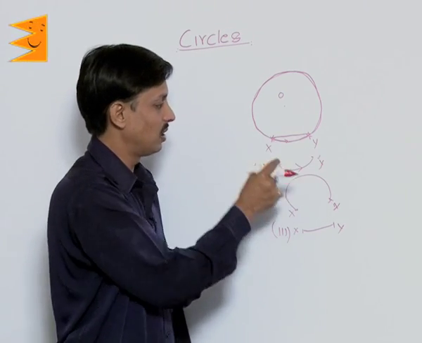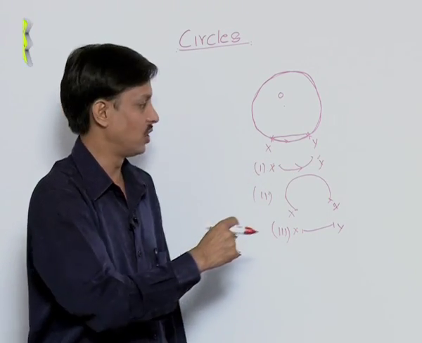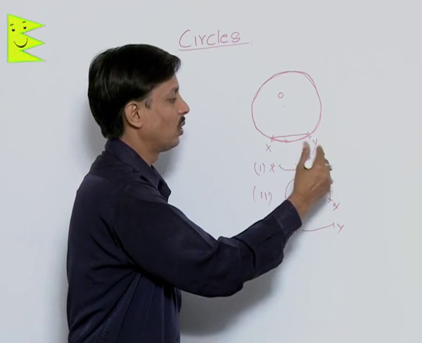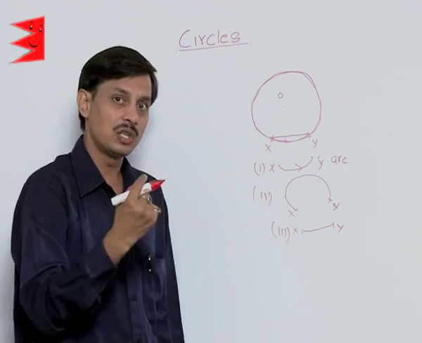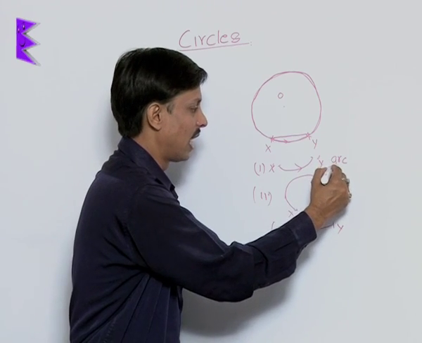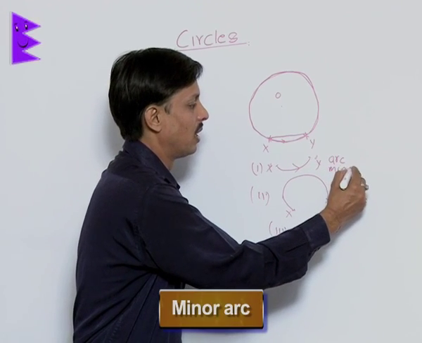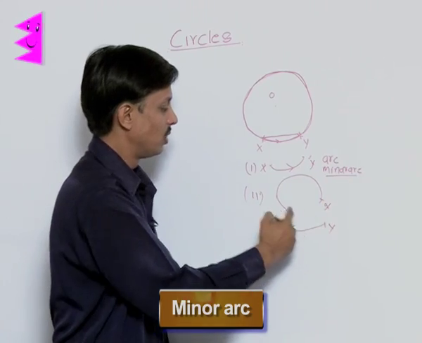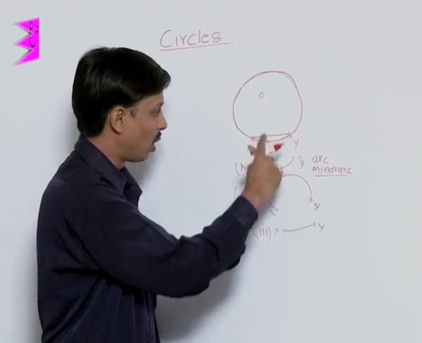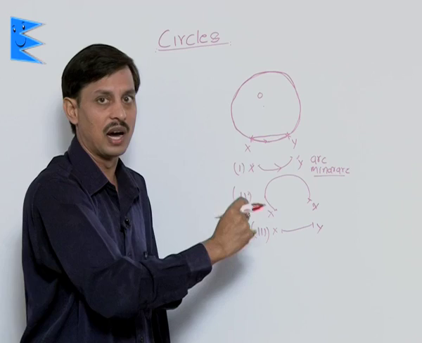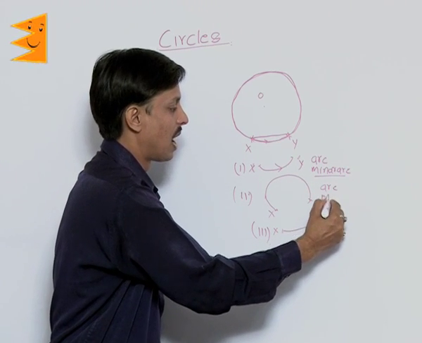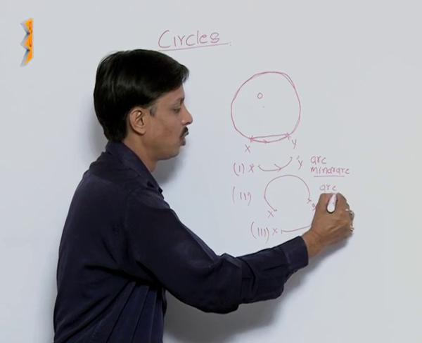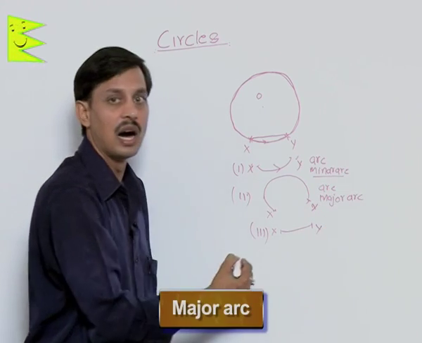The first path, in the anti-clockwise direction, is known as an arc. As this path is smaller, its exact name is the minor arc. This is the longer path, also part of the circumference, that's why it is also an arc, but the path is longer, so it is known as the major arc.